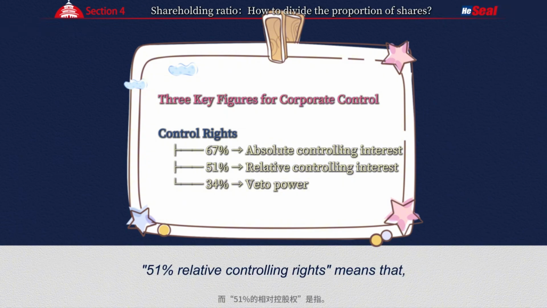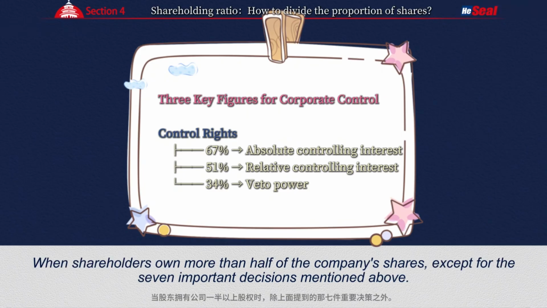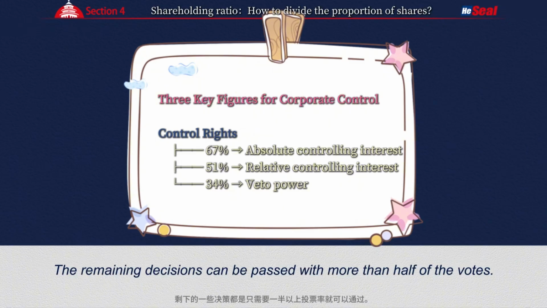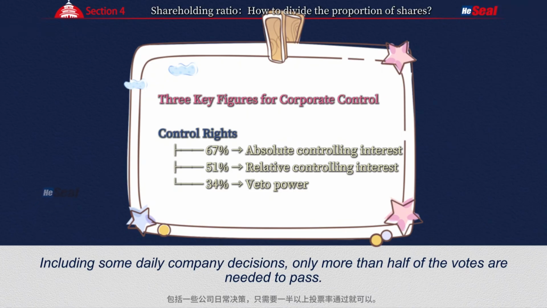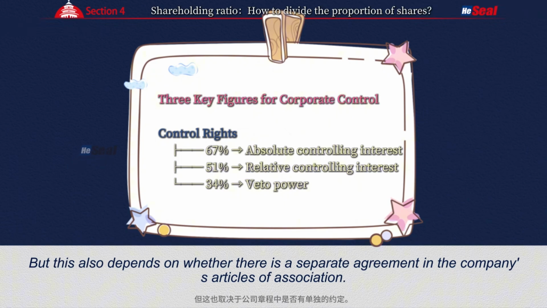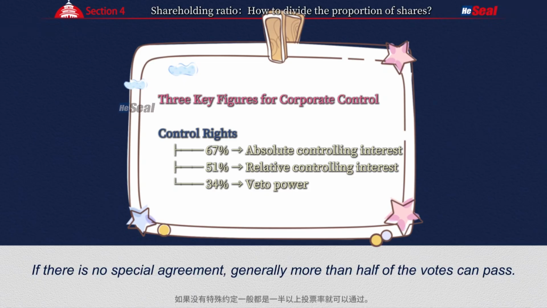51% relative controlling rights means that when shareholders own more than half of the company's shares, except for the 7 important decisions mentioned above, the remaining decisions can be passed with more than half of the votes. For example, the company plans to replace the legal person, directors, supervisors, and managers, and other personnel changes. Including some daily company decisions, only more than half of the votes are needed to pass. But this also depends on whether there is a separate agreement in the company's Articles of Association. If there is no special agreement, generally more than half of the votes can pass.